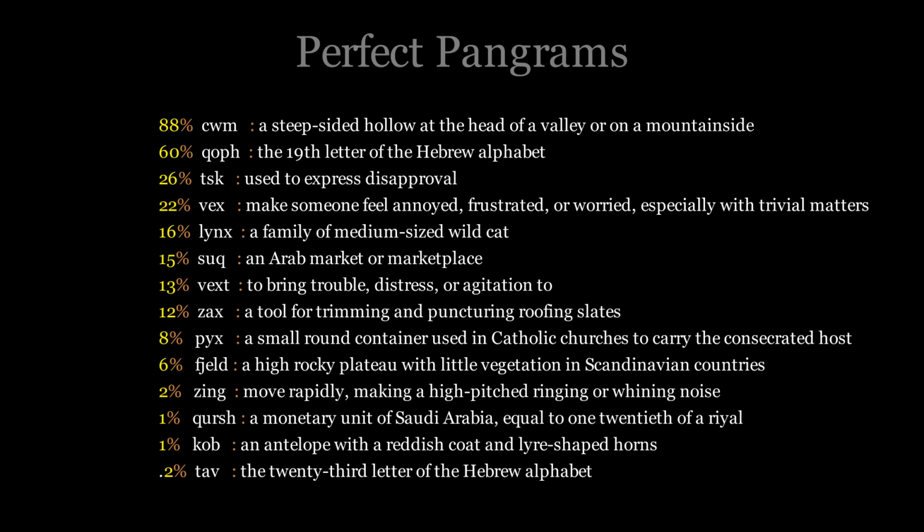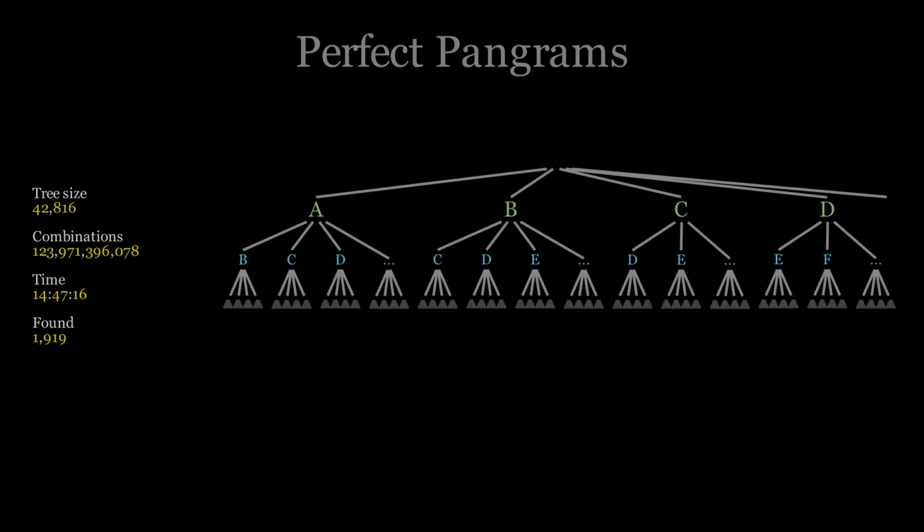Now we have our answers, but I'm still not satisfied with how long it took the program to find them. I can still see a few things we can do to speed this up even more. Another good thing to consider when looking for ways to optimize a procedure like this is to think of how you would approach the problem if you were going to do it yourself. In this case, if I were going to search for a perfect pangram with a pencil and paper and a dictionary, I would start with the rare troublesome letters like Q, Z, and X.